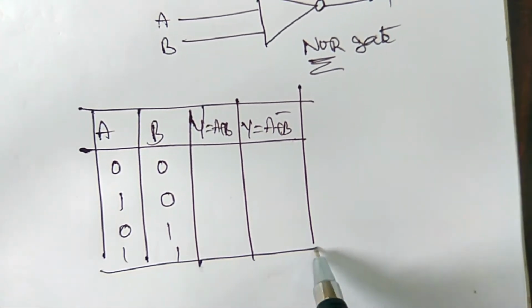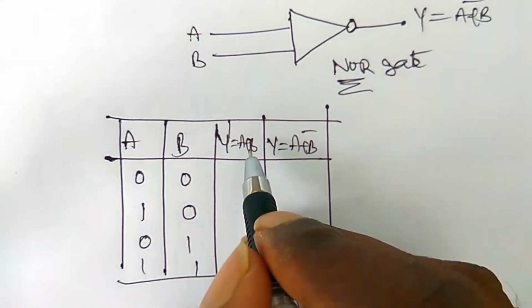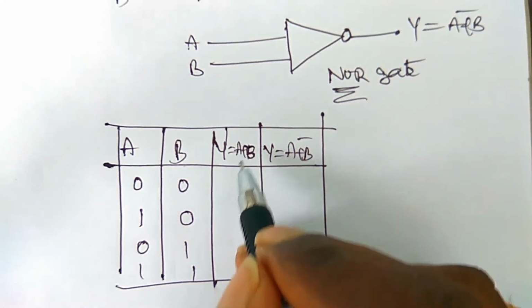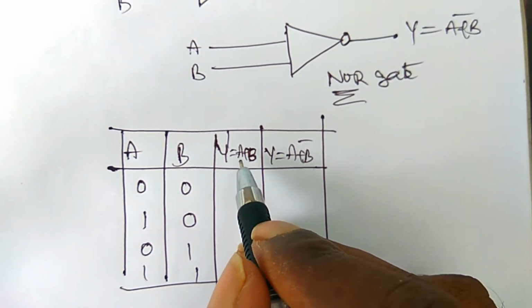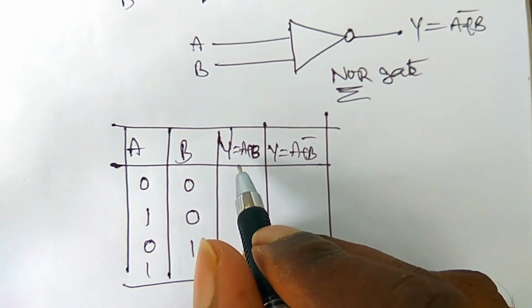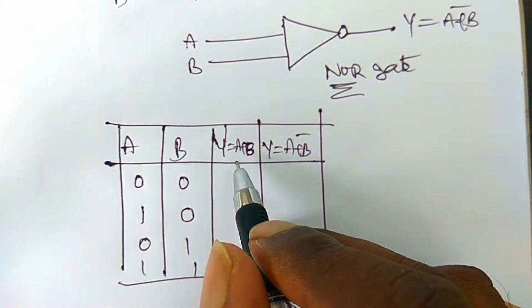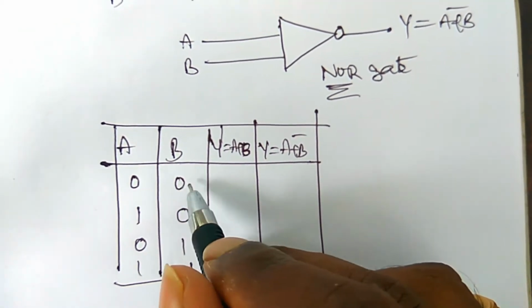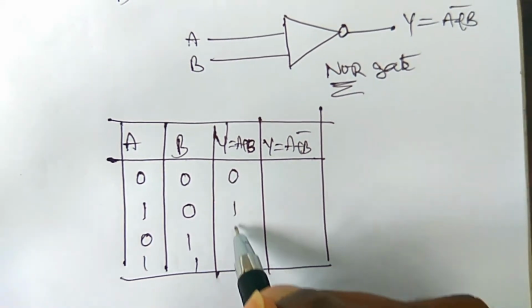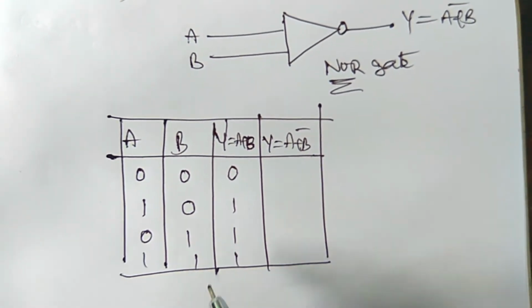Now A plus B is the OR gate. What is the condition for the OR gate? If two inputs are low, then only the output is low. The remaining terms are all high.